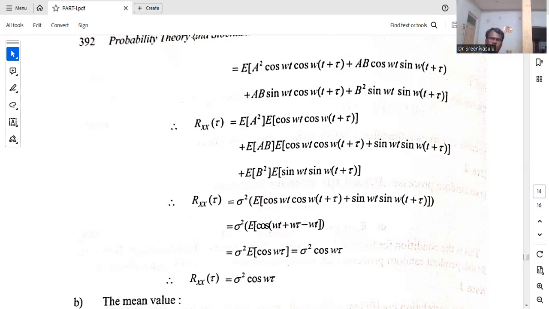One is the expected value of a square into expected value of cos omega t into cos omega t plus tau. Another one is expected value of b square into expected value of sin omega t into sin omega of t plus tau.